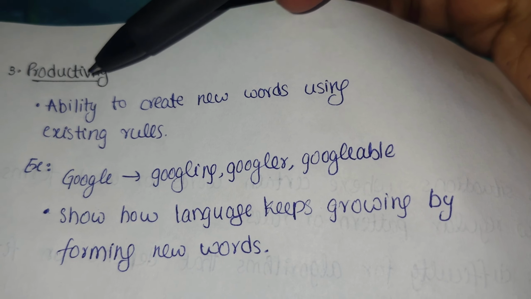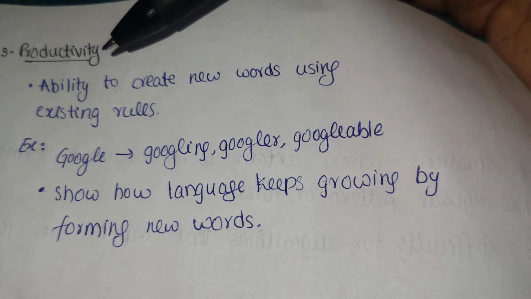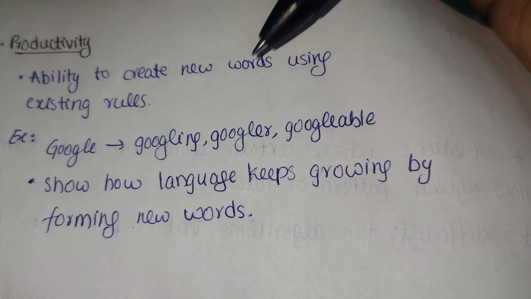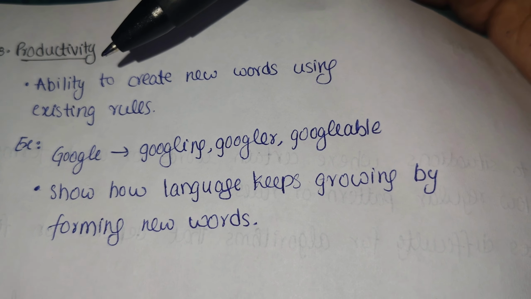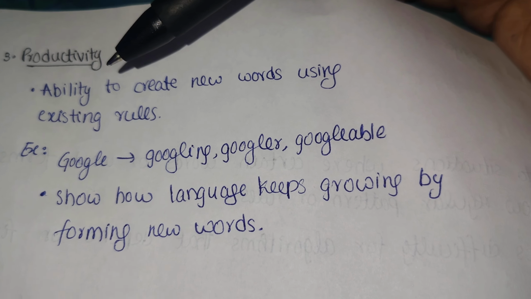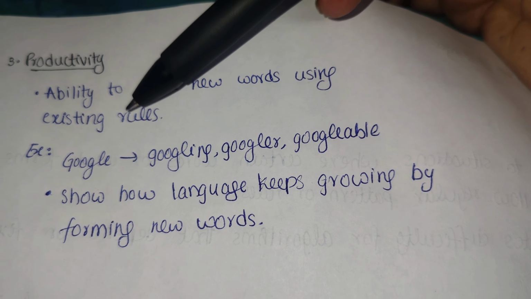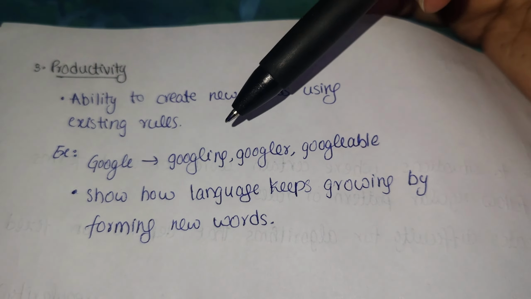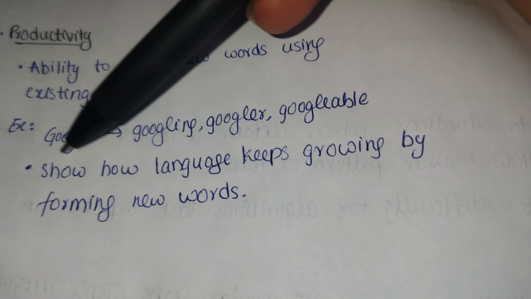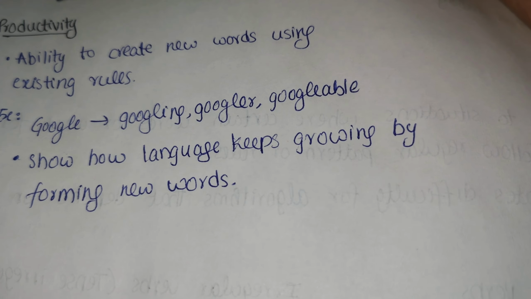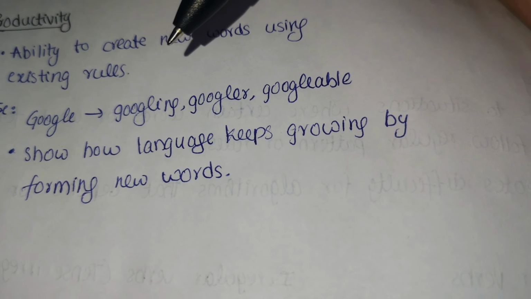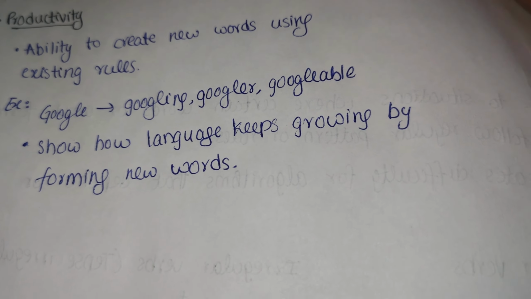The third main type is productivity. It is nothing but the ability to create new words using existing rules. So using the existing words, we are creating new words. For example, Google is a noun, right? We might say I'm googling it right now, or Google it as if it's a verb.